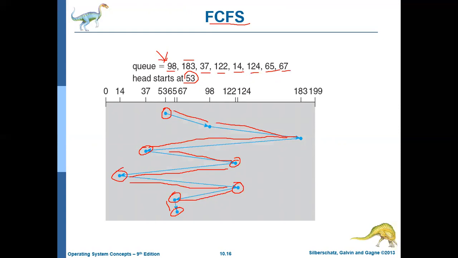Okay. So totally, if you see this particular algorithm, the total head movement is 640 cylinders. The head has moved to satisfy this request. The head has moved across 640 cylinders. So how we got this number: initially the head moved from 53 to 98. So for going from 53 to 98 it has to cross 45 cylinders.